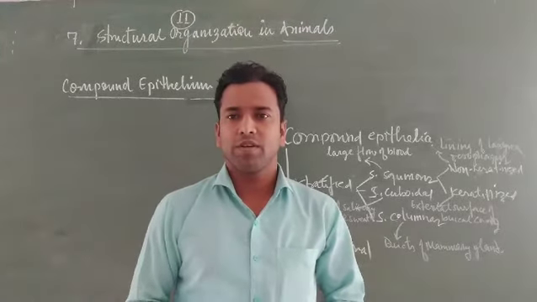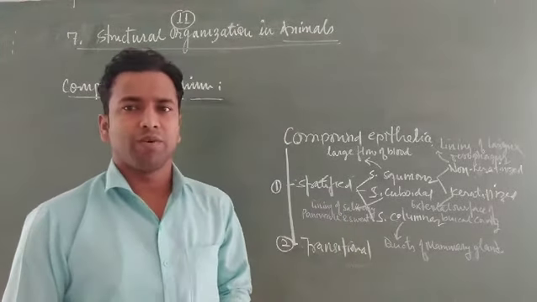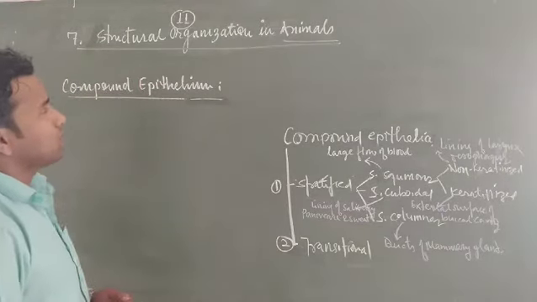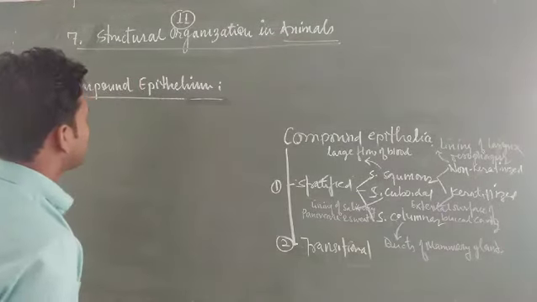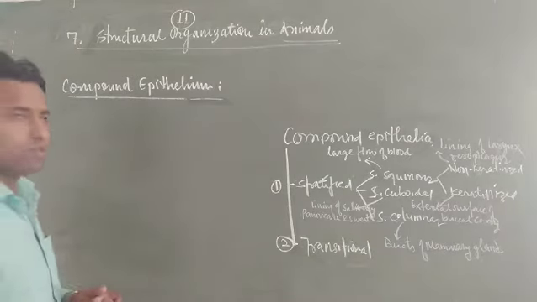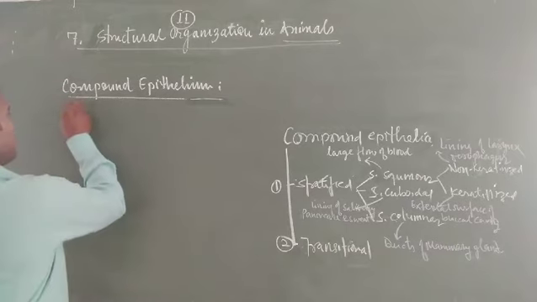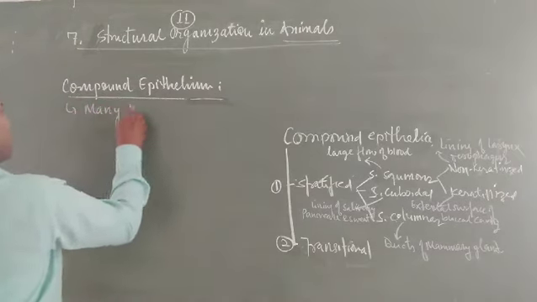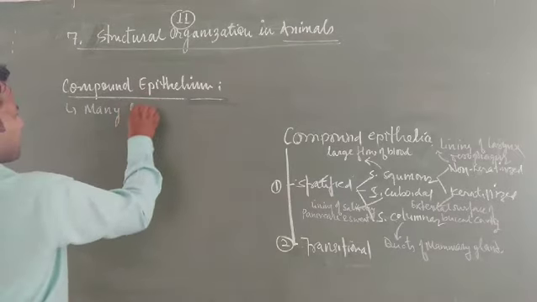Hello dear students, we are going to learn a topic today, compound epithelium, under the chapter Structural Organisation of Animals of class 11. Compound epithelia are different from the simple epithelia, though both are epithelial tissues. Compound epithelia are made up of many layers of cells.